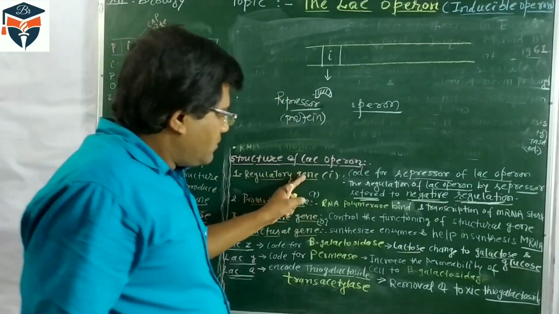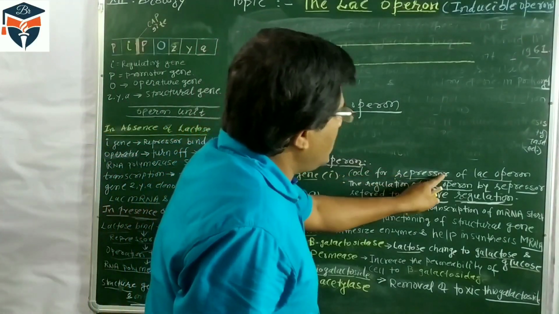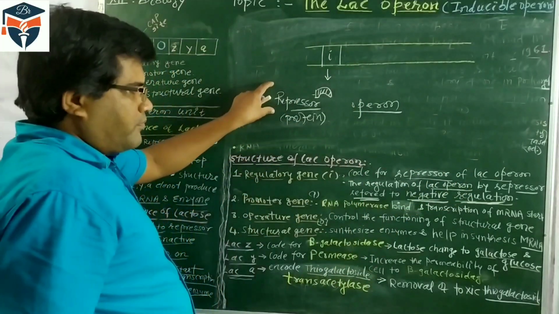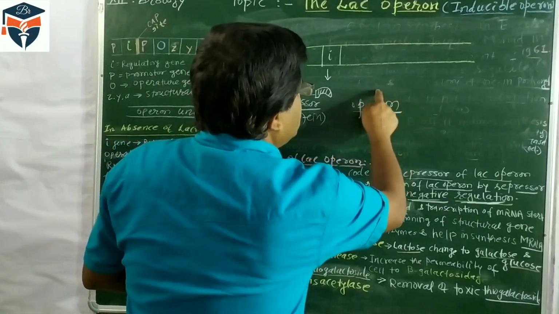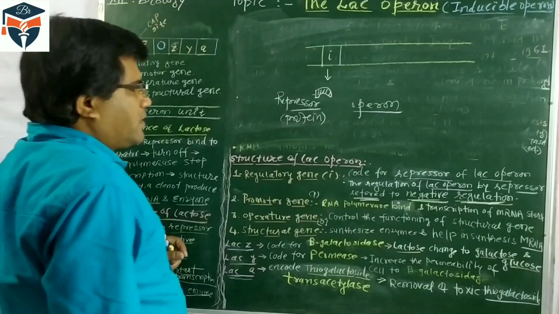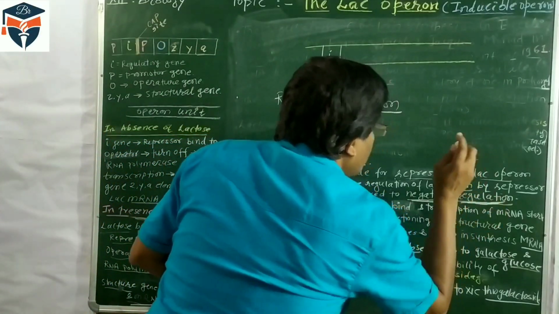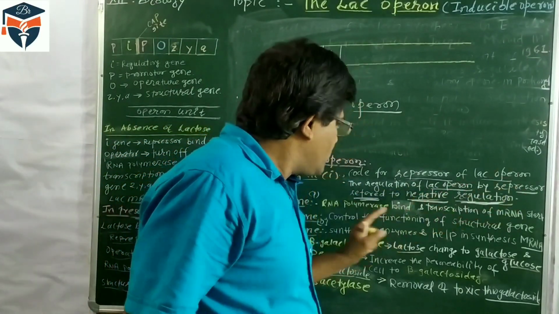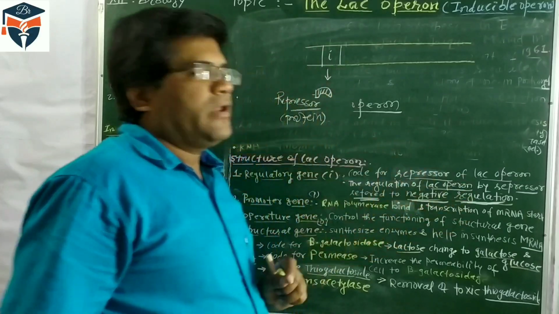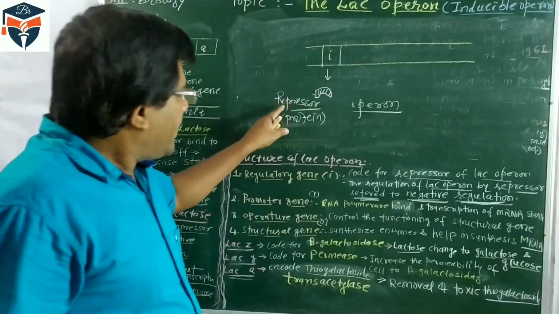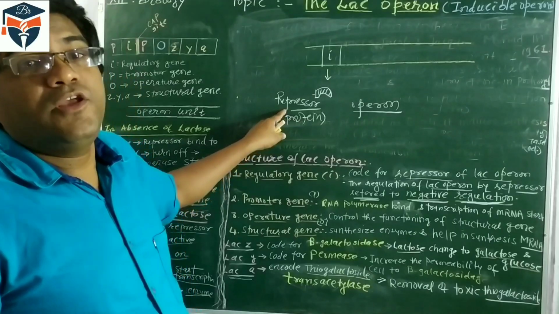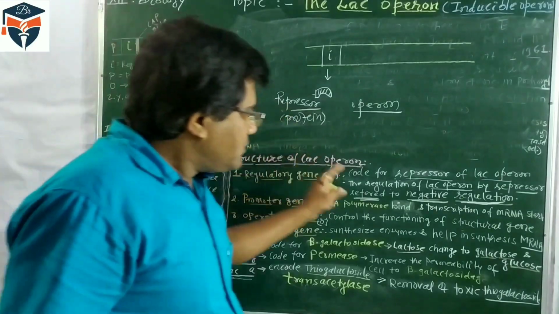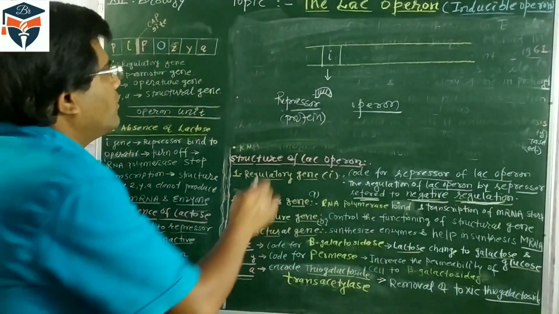So the regulatory gene produces the protein called the repressor protein, and if the repressor protein is active, in such cases mRNA synthesis and protein synthesis will not take place, and that is called negative regulation. So the regulation of the lac operon by the repressor refers to negative regulation. Why? Because the active repressor does not allow RNA polymerase to synthesize the mRNA and protein. So this is I.